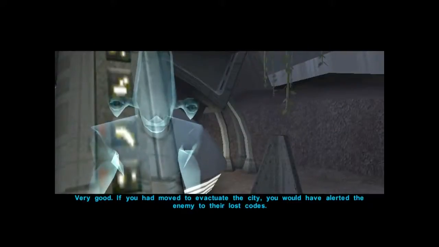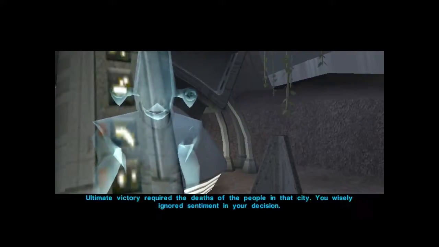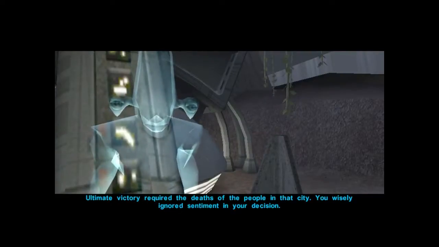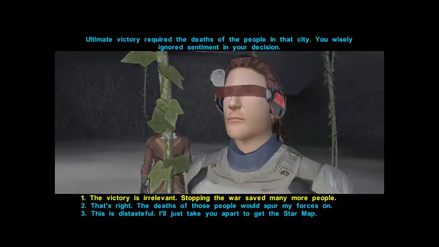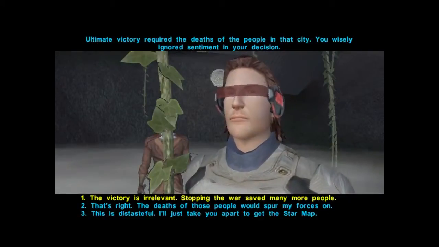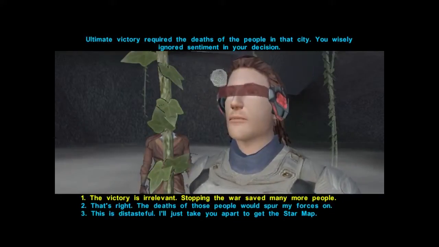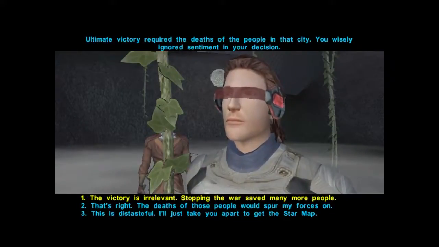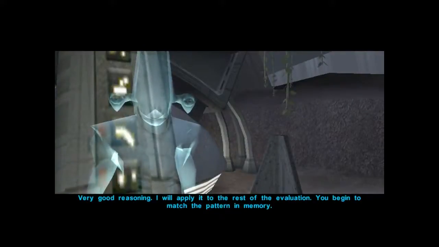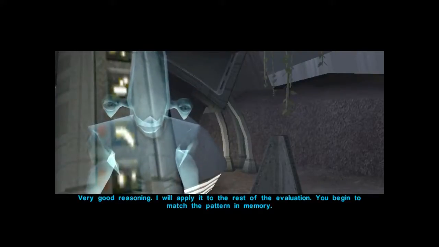Very good. If you had moved to evacuate the city, you would have alerted the enemy to their lost codes. Ultimate victory required the deaths of the people in that city. You wisely ignored sentiment in your decision. Very good reasoning. I will apply it to the rest of the evaluation. You begin to match the pattern in memory.